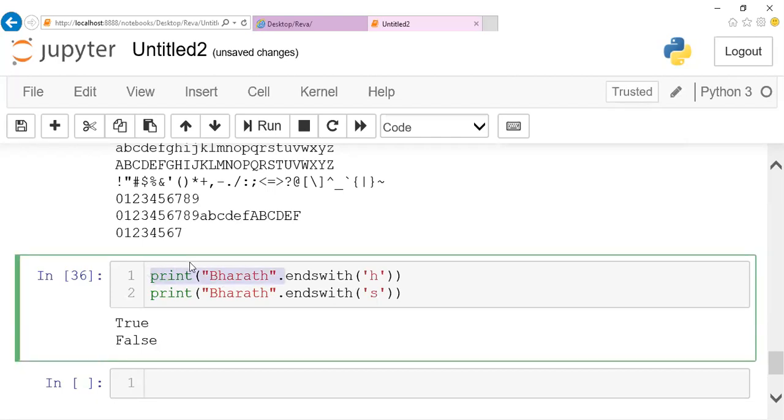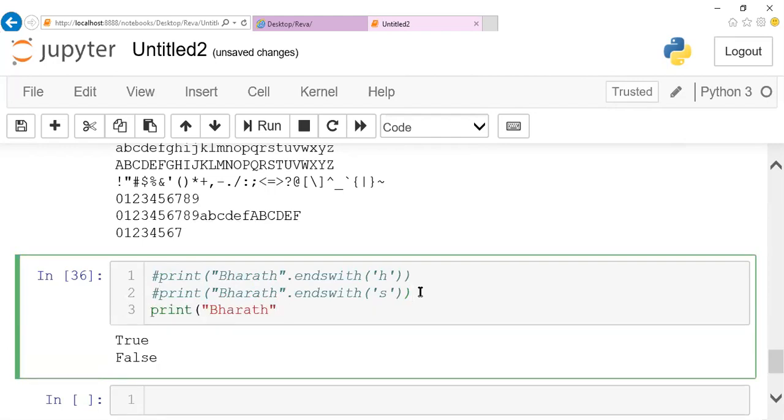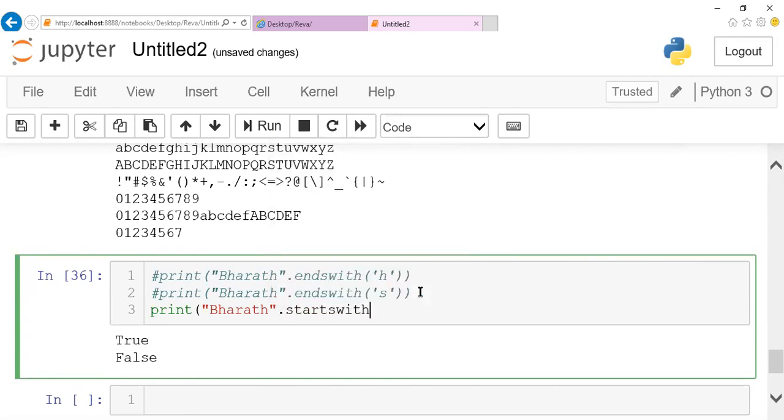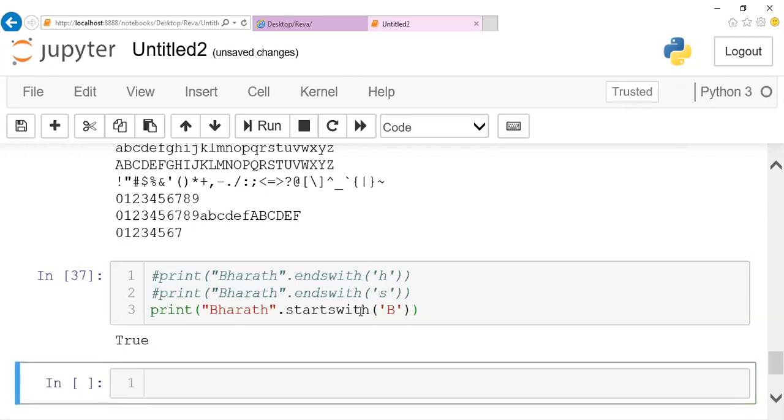Let me copy till this. I can just specify startswith. We have a lot of methods in strings, guys. I'm just trying to give you as many as possible. Okay, startswith. Assume that I want to check whether this starts with B. If it is starting with B, it will give you true.